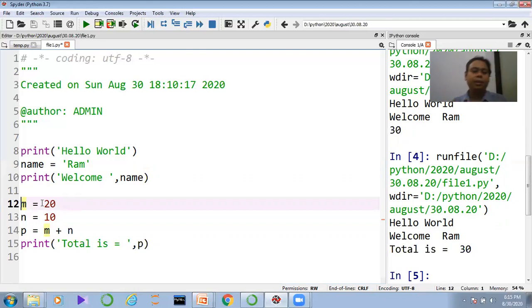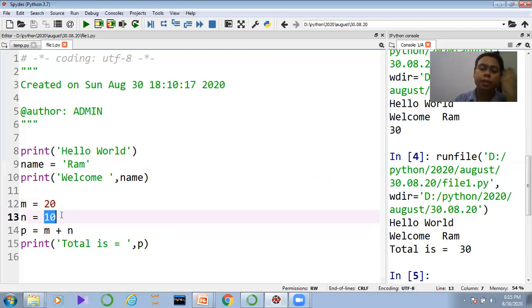So here I don't need to define int separately. What happened in this particular case? I am only declaring m equal to 20 and n equal to 10. What is the reason behind it? Because Python is supported by the dynamic data type. Python is supported by the dynamic type of data. Now, what is dynamic data type?